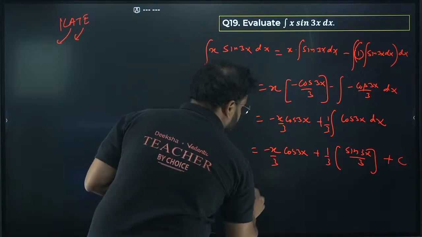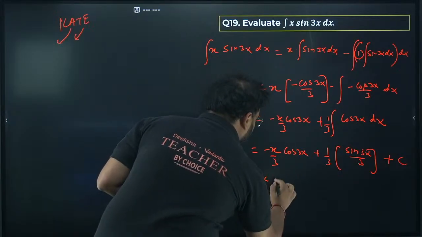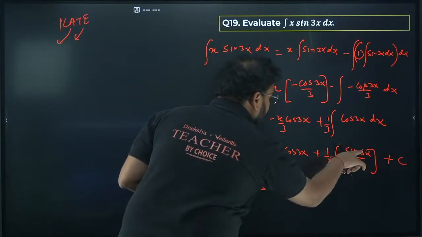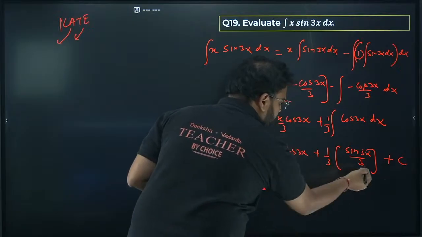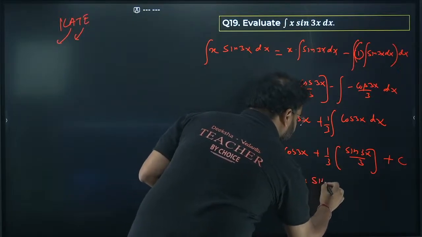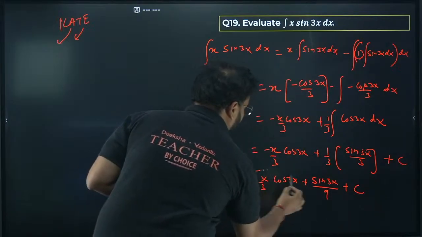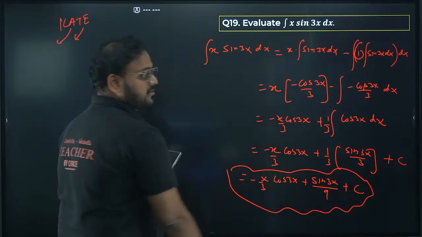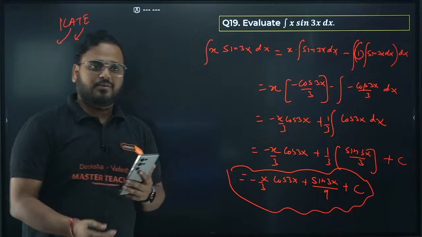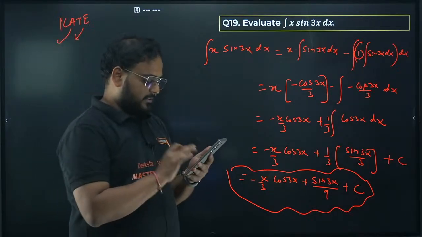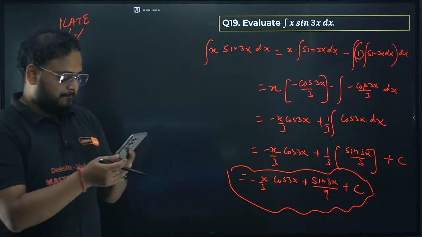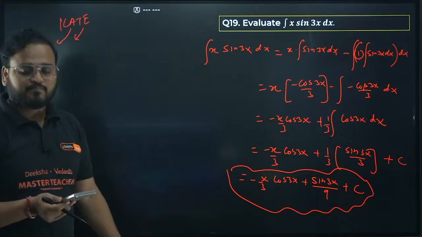The answer is coming as, have a look, minus x by 3 cos 3x. We have sin 3x by 1 by 3 into 3, so plus sin 3x by 9 plus c. Here you go, that's your answer for question number 19.